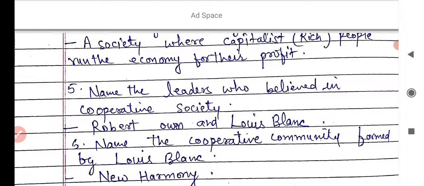And next is, name the leaders who believed in cooperative society. Or you can say, name the people who believed in cooperative society. You learned that Robert Owen, an English manufacturer, and next Louis Blanc, were the main leaders who believed in cooperative society. In a cooperative society, people work together, and after gaining the profit, they divide the profit equally. It means they can promote socialism through the cooperative society.